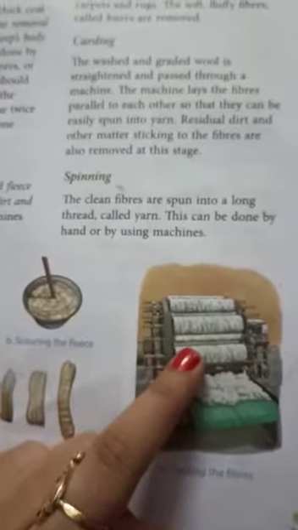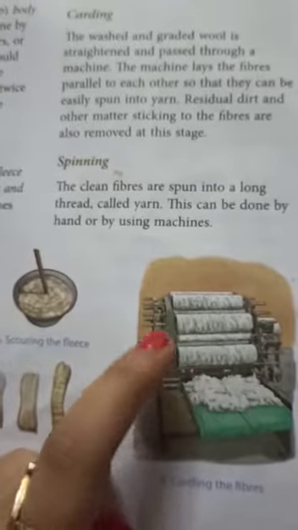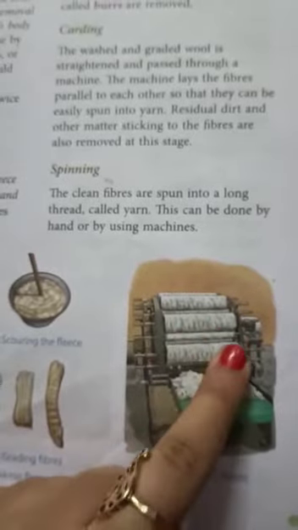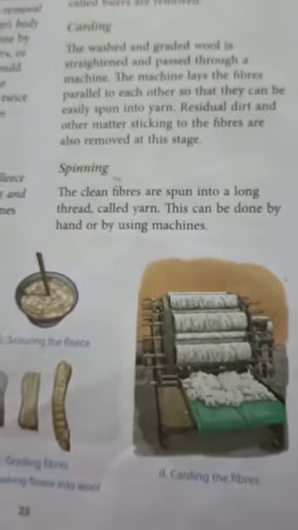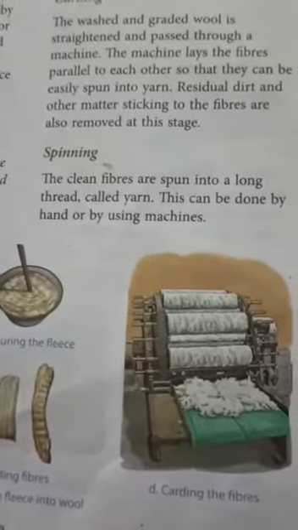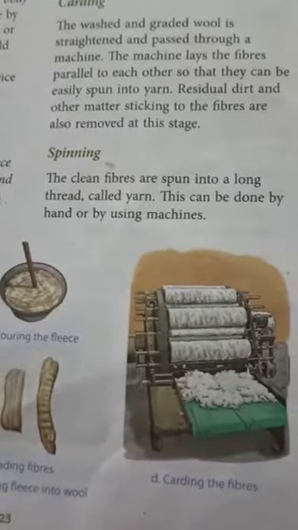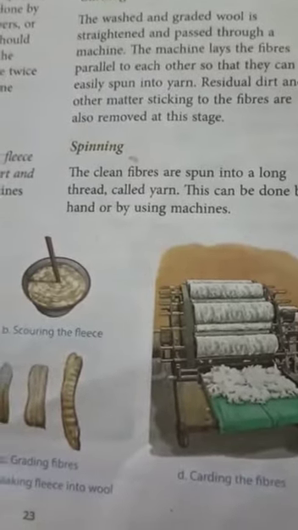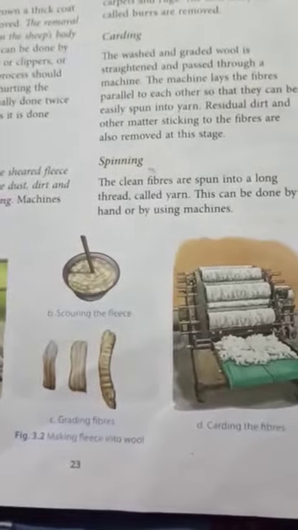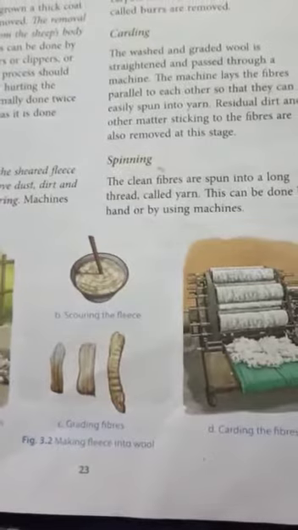Here the washed and graded wool is straightened and kept parallel to each other so that it can be easily spun into yarn, and the dirt present in the wool is easily removed at this stage. Next comes spinning. The clean fibers are spun into long thread, and this is done either by hand or by using machines. This is the process of spinning.